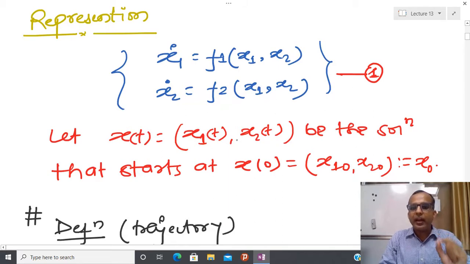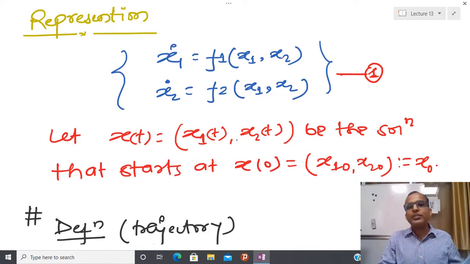I have already told you that whenever we are talking about a differential equation for engineering purposes, we also specify the initial condition, and the state carries all the information of the past.